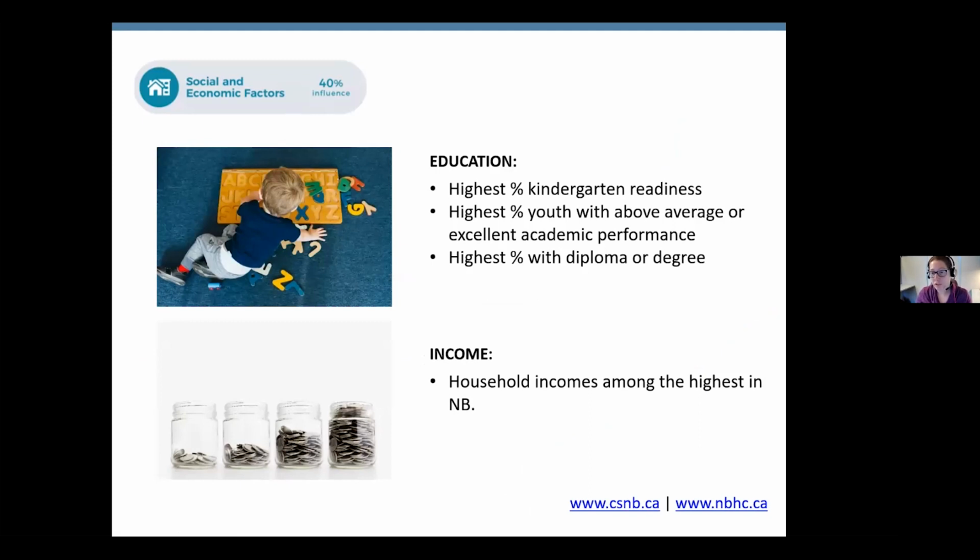Still within social economic factors, a few things stand out when looking at Zone 3 compared to the province. Regarding education, you have the highest percentage of kindergarten readiness. So that's the little tests, or playtime, you could call it as well, that kids do when they register for kindergarten, just to see how ready they are to start school. It's also the highest percentage of youth with above average or excellent academic performance, and the highest percentage of population with diploma or degree from 25 to 64 years old. And regarding income, the household incomes are among the highest in New Brunswick.